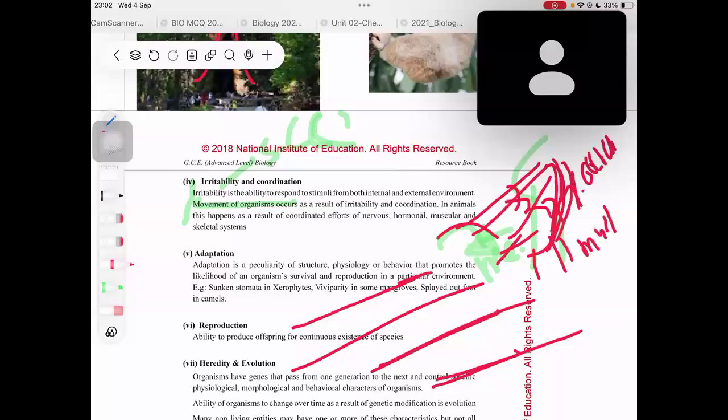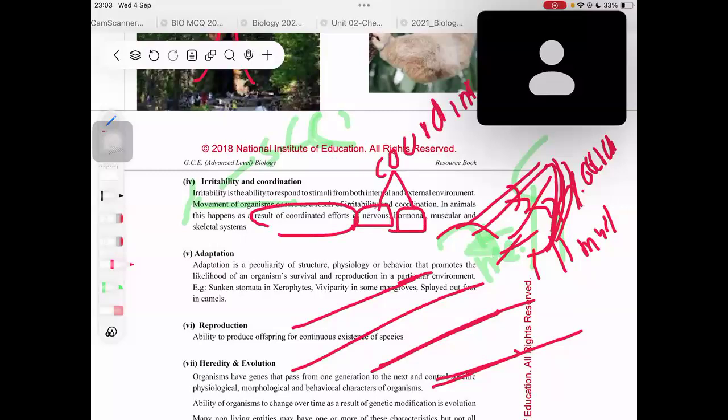So movement of organisms occurs as a result of irritability and coordination. And in animals, actually, this happens as a result of a lot of coordinated efforts. Coordinated means sort of like combined, right? Combined efforts from the nervous system and the hormonal system. These two are our main coordination systems, the nervous and the hormonal system.